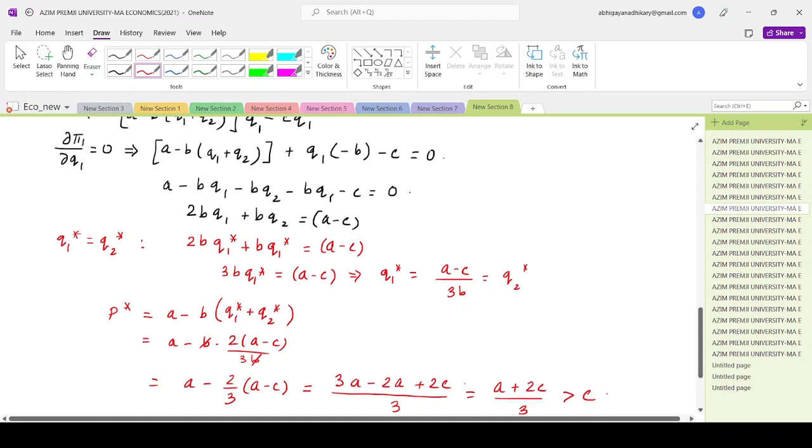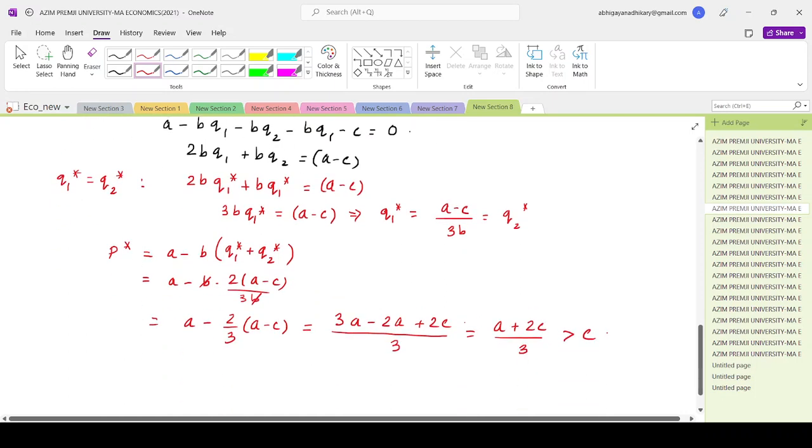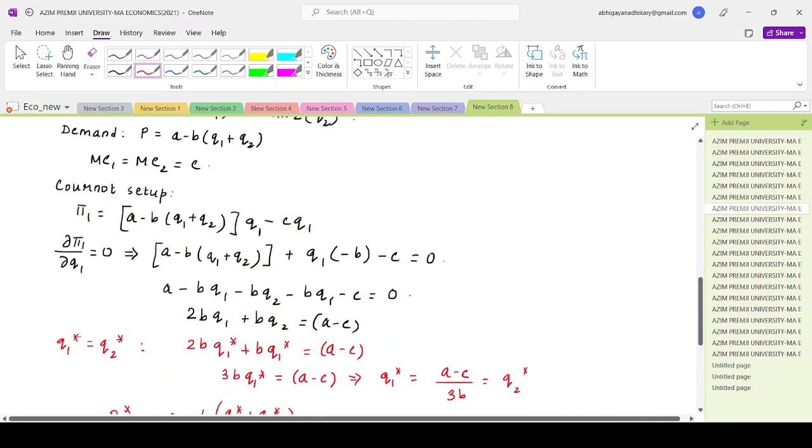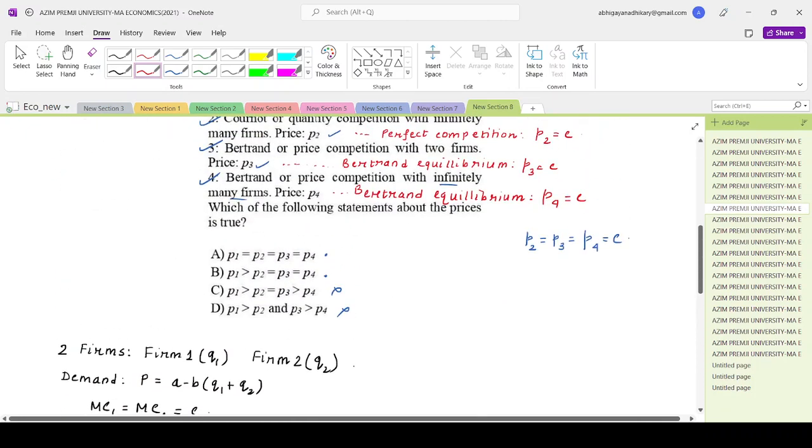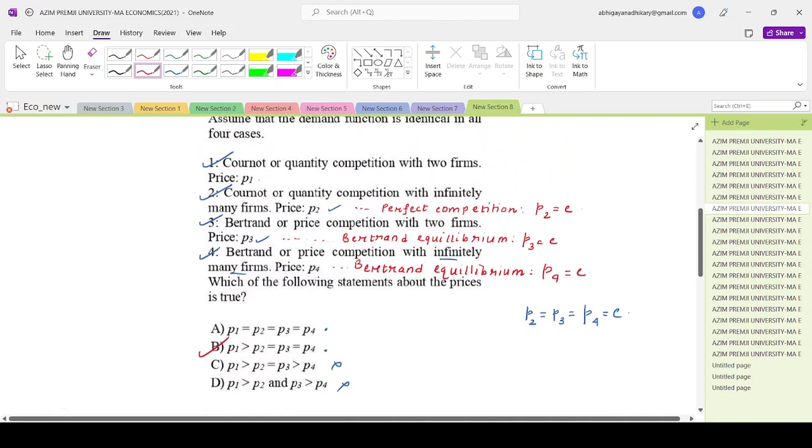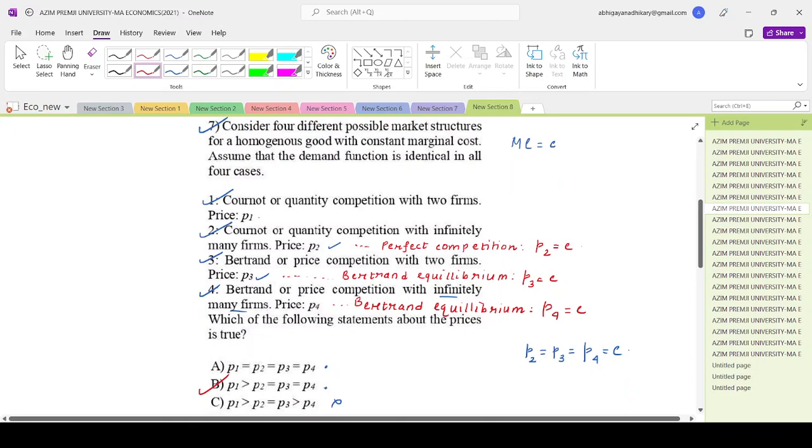Okay. So that means your P1 will be greater than C. This is your conclusion. So that means the option which matches is option number B: P1 is greater than P2, which is the same as equal to P3 and P4. Okay, so that is option number B for question number 7.